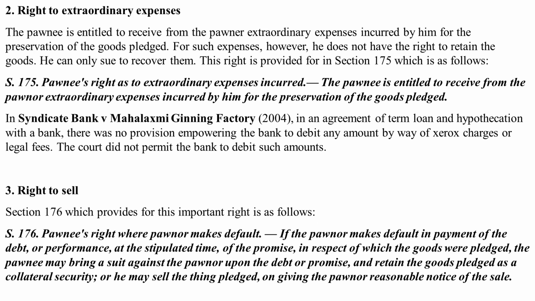Now, the second right is that of extraordinary expenses. The pawnee is entitled to receive from the pawnor extraordinary expenses incurred by him for the preservation of the goods pledged. For such expenses, however, he does not have the right to retain the goods. He can only sue to recover them. And this right is provided under Section 175, which says: Pawnee's right as to extraordinary expenses incurred. The pawnee is entitled to receive from the pawnor extraordinary expenses incurred by him for the preservation of the goods pledged.